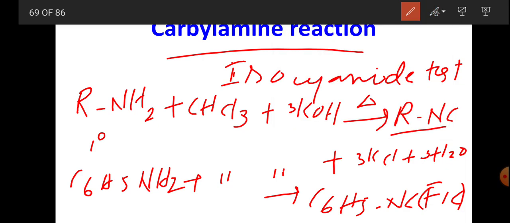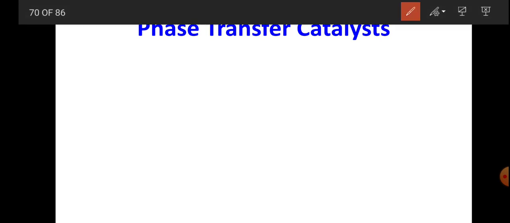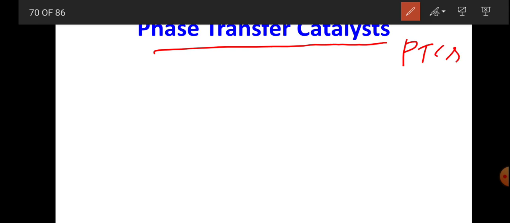And PTC, phase transfer catalysts. The definition is already given. In organic nucleophilic substitution reactions, the nucleophiles are soluble in water and the organic reactants are soluble in organic solvents.